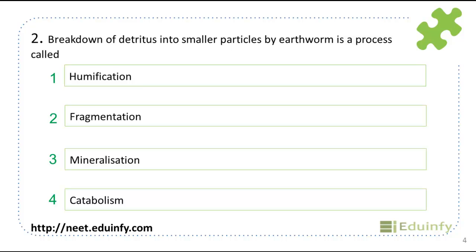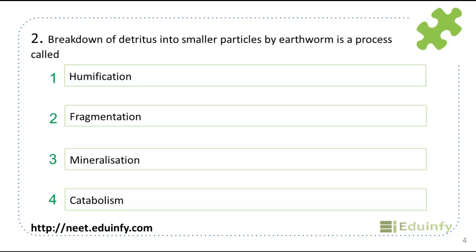Next question, breakdown of detritus into smaller particles by earthworm is a process called purification, fragmentation, mineralization, catabolism. These are all the parts of decomposition. So decomposition is a breakdown of complex organic matter into simpler ones. And in this case, breakdown of detritus into smaller particles by earthworm is fragmentation.